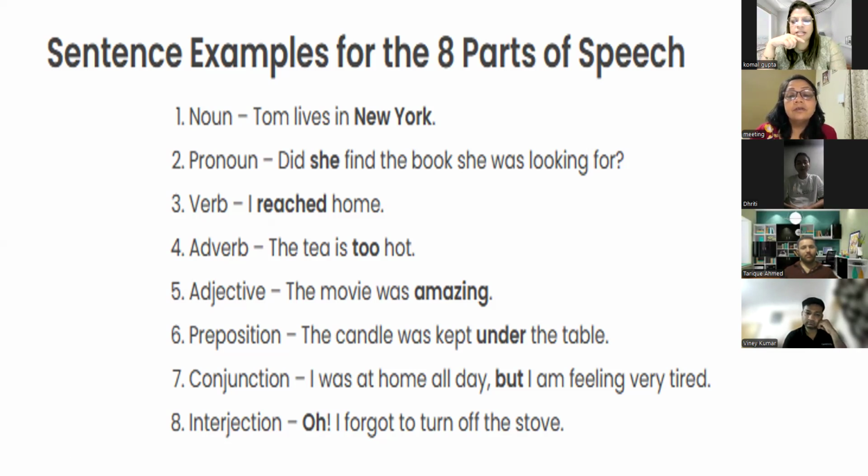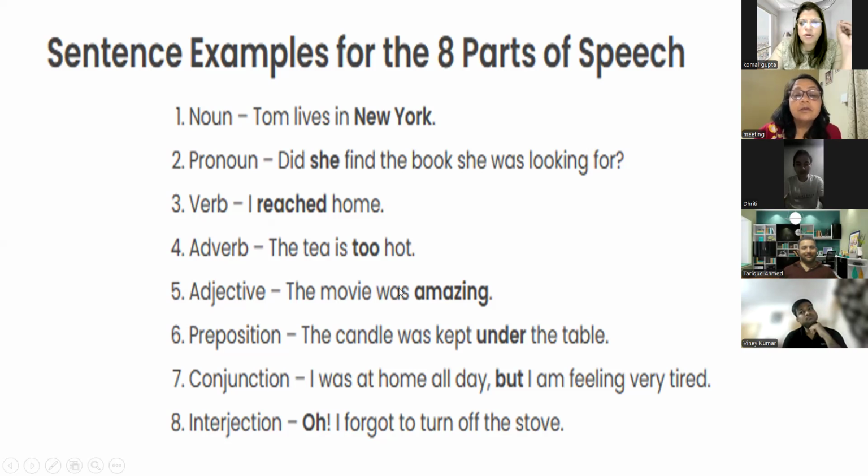In the second sentence, the movie was amazing. Again, it is a linking verb, but it describes the movie. What type of movie? The movie was amazing. So it is an adjective. Right now, guys, you just focus on whether you are able to identify all the parts of speech. That is the only task.